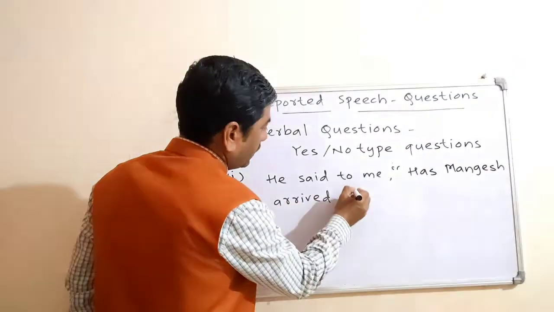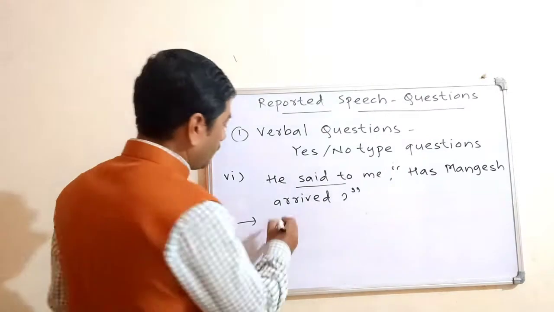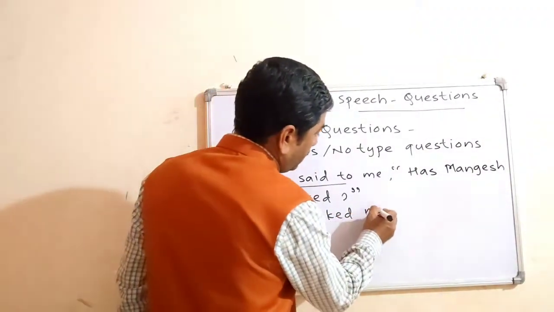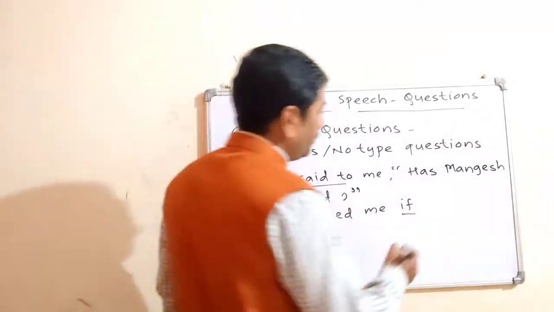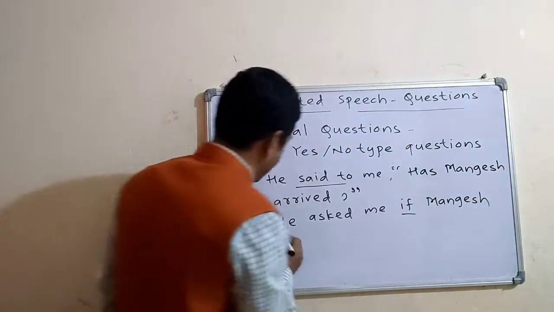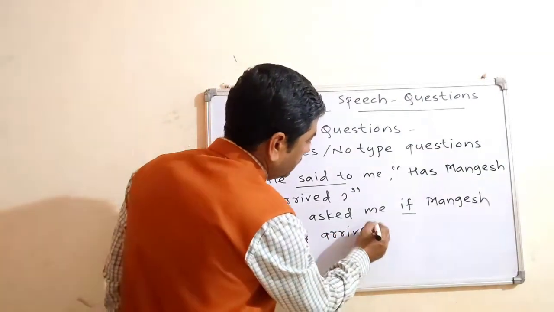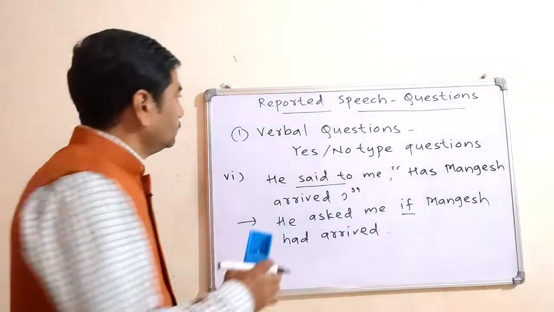So here, in place of "said to", you will make use of "asked". Okay, he asked me if. You can make use of "if" or "whether". He asked me if Mangesh had arrived. So this will be the answer, and there will be a full stop. We will study another sentence.